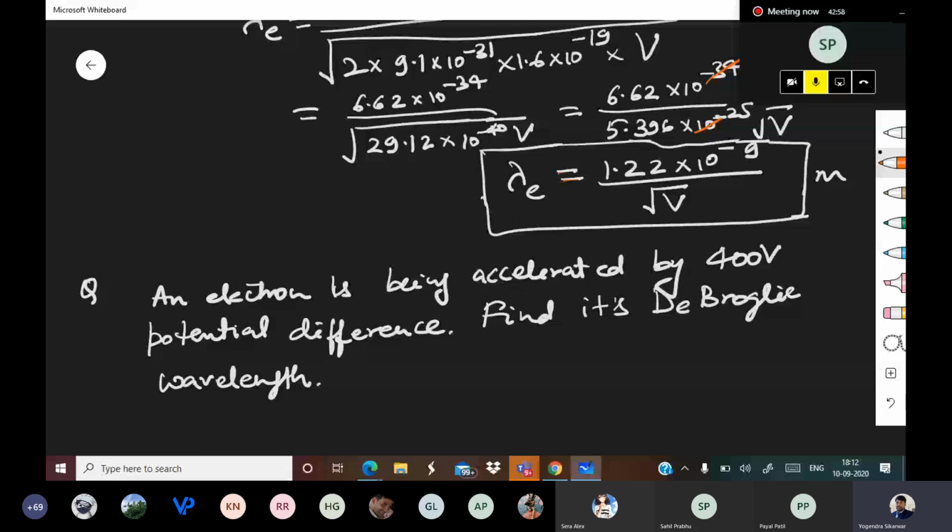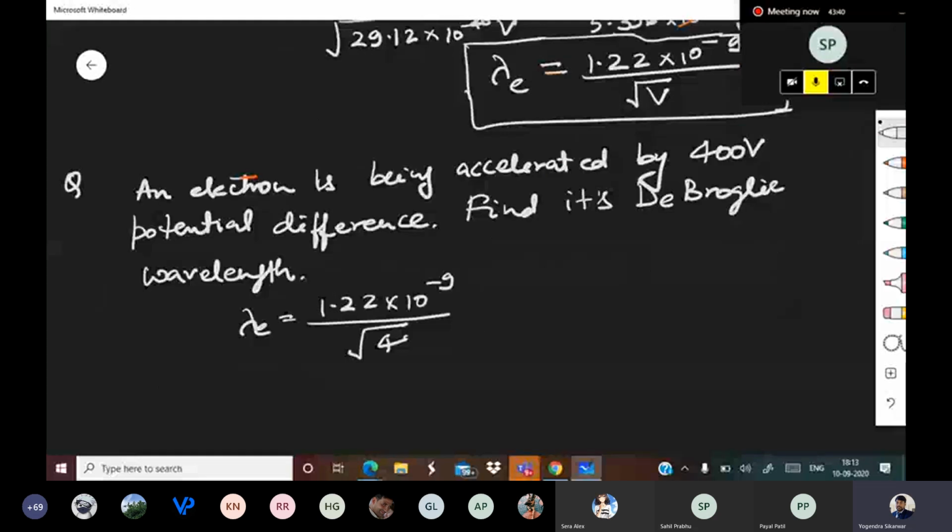So lambda E is equal to 1.22 into 10 to the power minus 9 upon root V. Root V means root of 400.